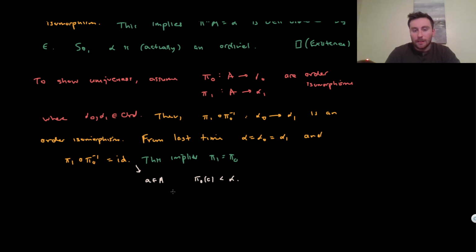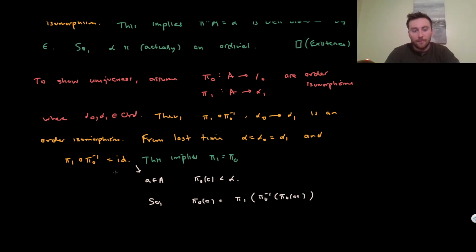Okay, what do we know about this map here? This pi 1 composed with pi 0 inverse is a function from alpha 0, so alpha, into alpha. There's nothing stopping us from saying that pi 0 of A is equal to pi 1 of pi 0 inverse of pi 0 of A. I'm using the identity map on the left-hand side.